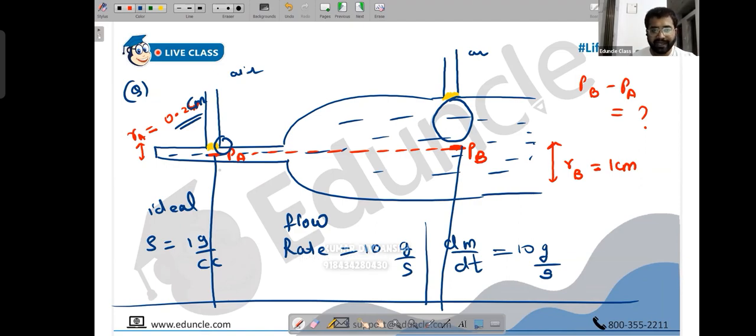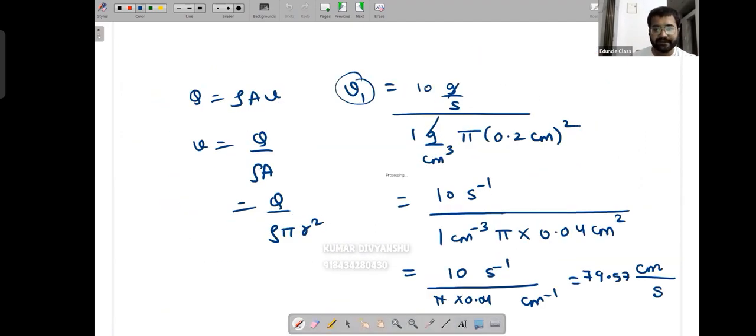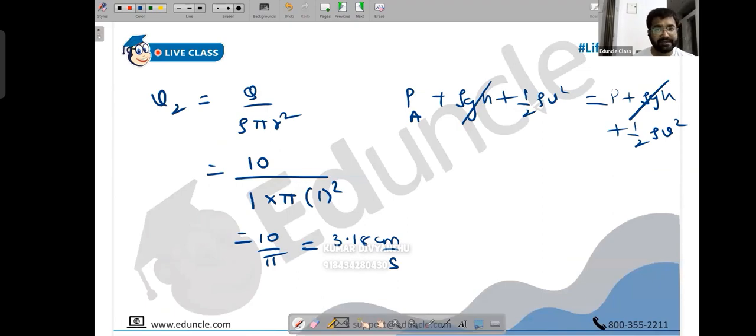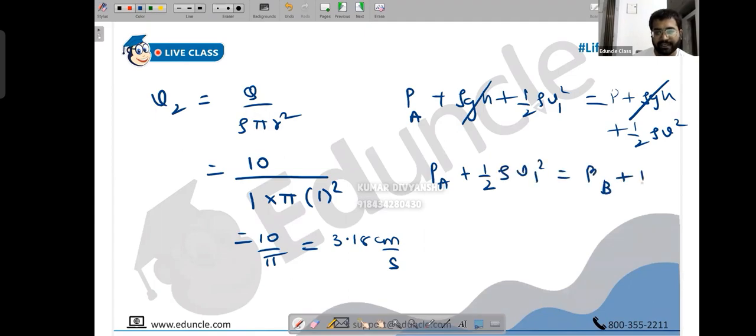So the height of PA and PB is the same. You can just cancel rho GH on both sides. Write it clearly. Ask me if you have questions. So PA plus half rho V1 square is equal to PB plus half rho V2 square. I think now we have got the answer.